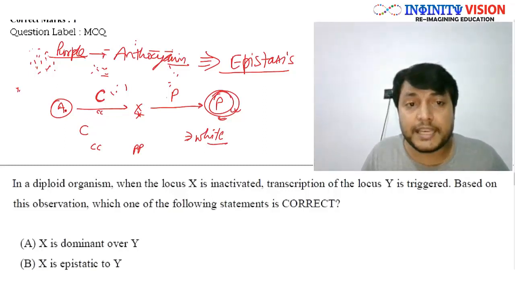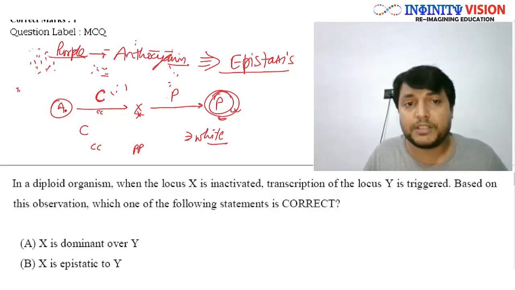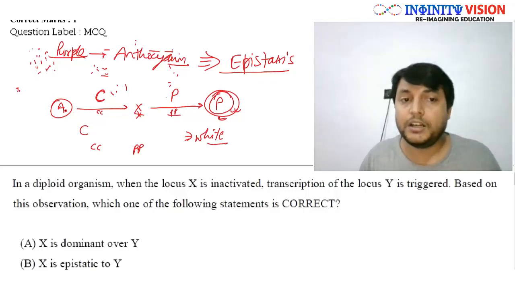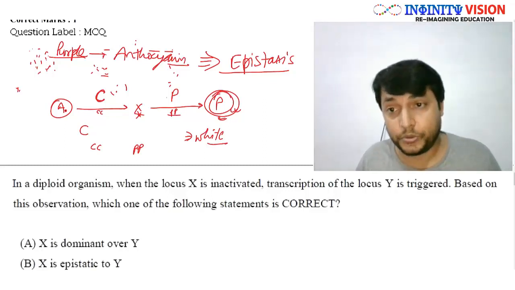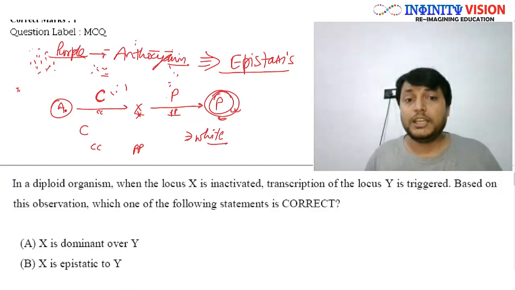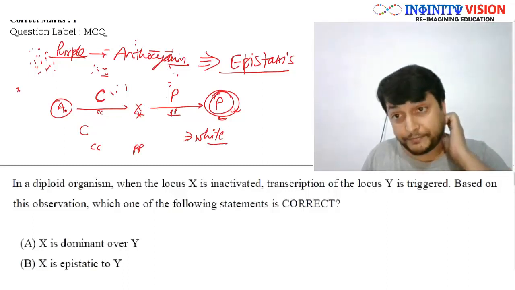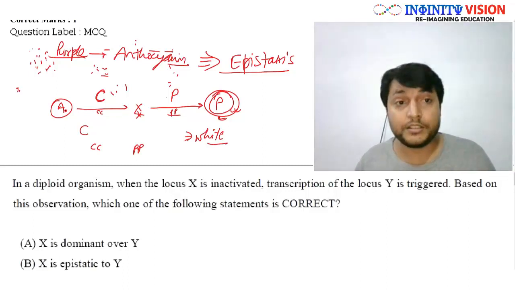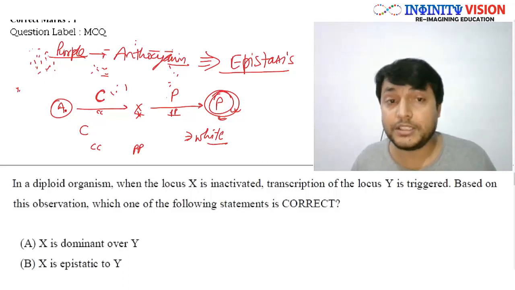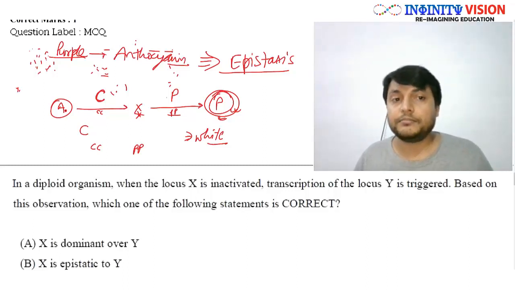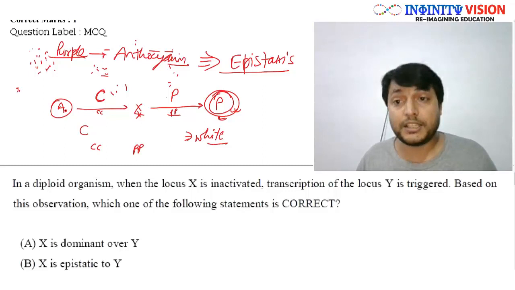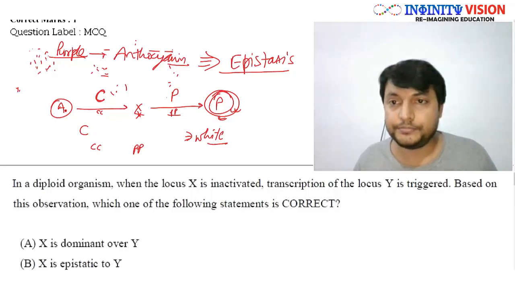If this X is formed because of capital C, but here there is only small p, no functional enzyme, again the X will not be converted into anthocyanin, so no purple color. So in either case, if both the genes are not having at least one dominant allele, then purple color will not be formed.